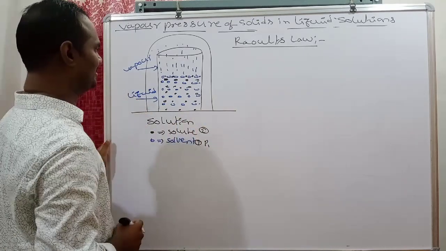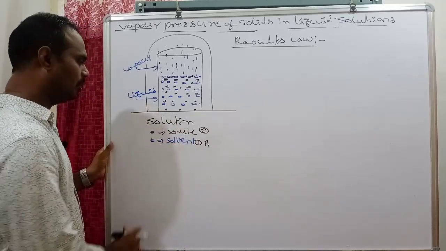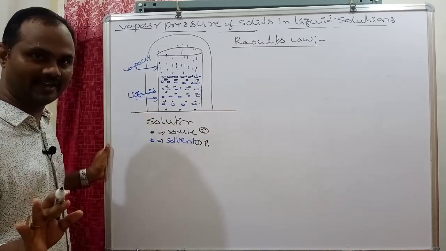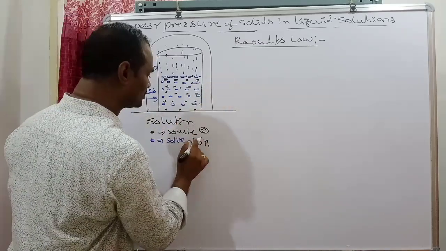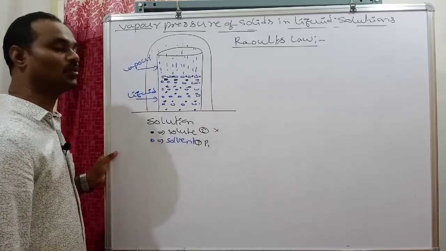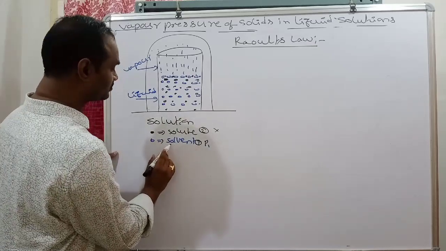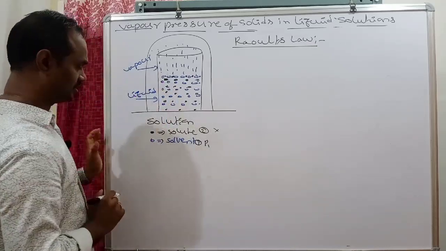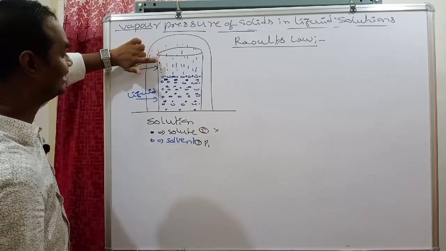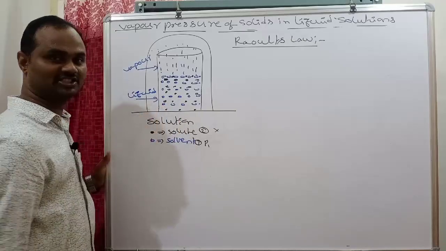Suppose in the solution, solute plus solvent is there. Among the solute and solvent, the solute is non-volatile, so for a non-volatile solute we can't apply Raoult's law. Here the solvent is the volatile substance. So the partial vapor pressure of the solvent is directly proportional to its mole fraction.